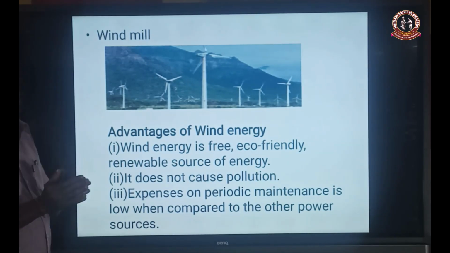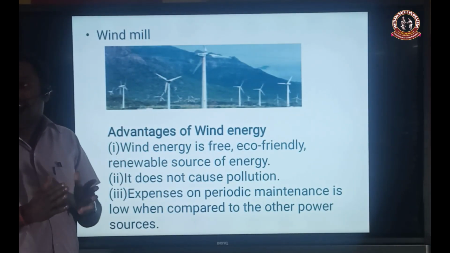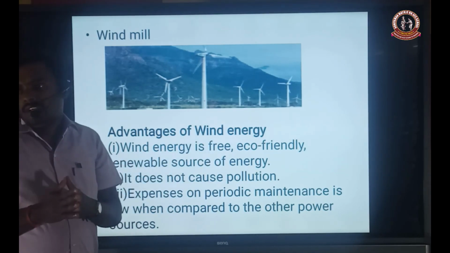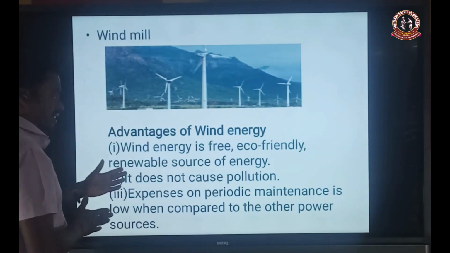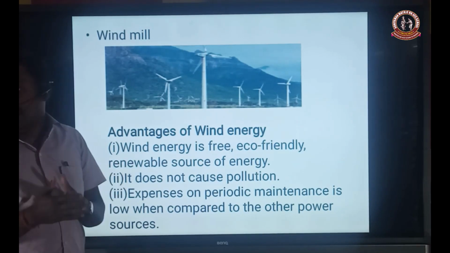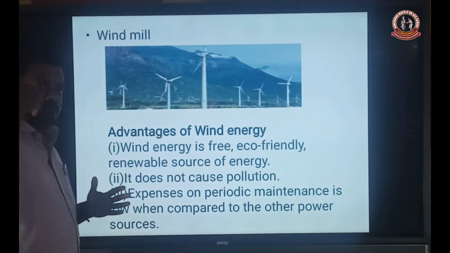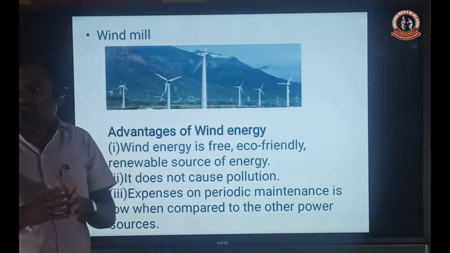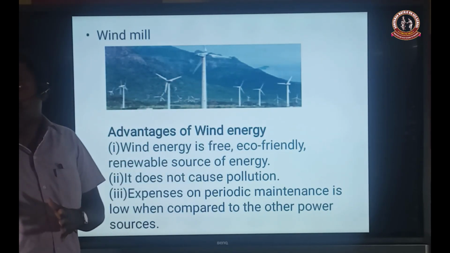The first advantage of wind energy is that it is free, and it is eco-friendly. Why is it called eco-friendly? There is no pollution, because pollution is totally absent. That is eco-friendly, and it is a renewable source of energy. Once again and again, the energy will be formed in a continuous manner at the time of blowing air into the rotating blade. So during this time, a large amount of electricity is produced. That is a renewable source of energy. That is the first advantage of wind energy.